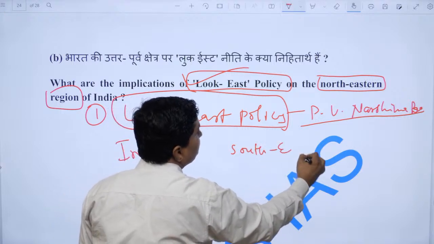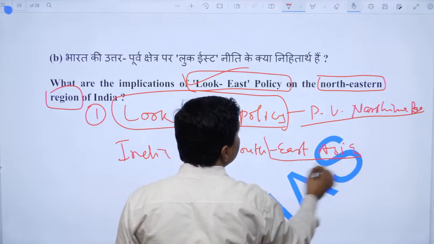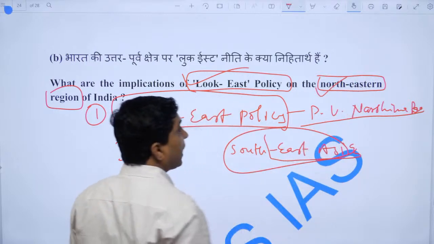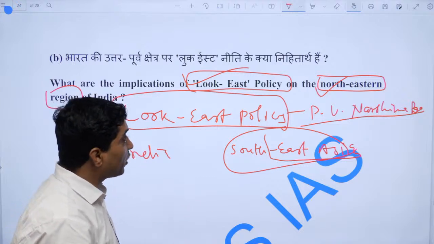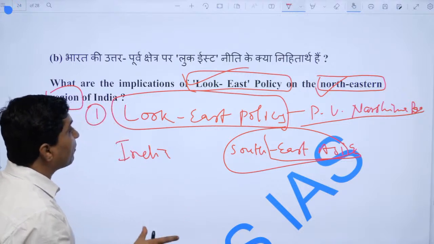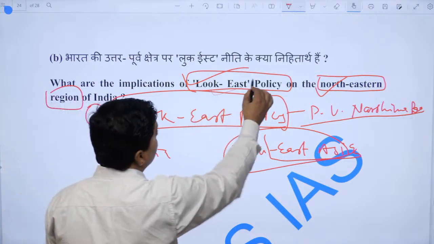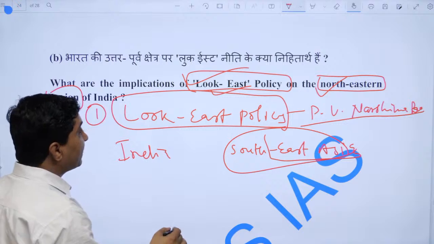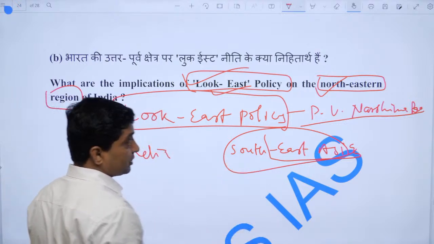So, without developing the northeastern region and its transit system, infrastructure and so on, we cannot act on the Look East policy. At the same time, Prime Minister Modi moved from Look East policy to Act East policy.